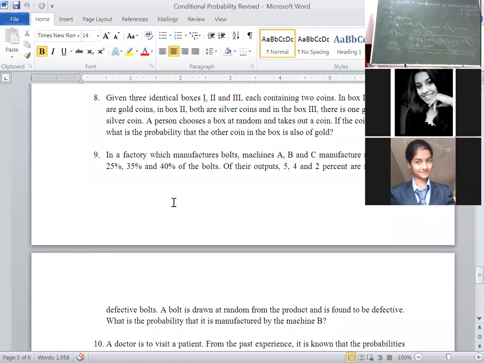Otherwise you can keep it in decimals only, that is 0.41. That means 41% defectives from machine B is producing those many. That means they were not applying Six Sigma limits for improvement of the quality.